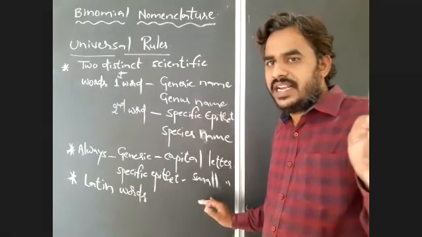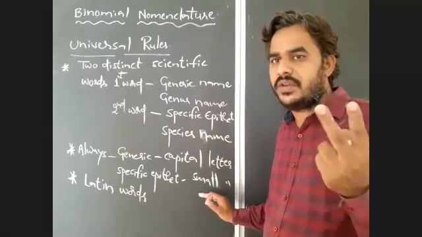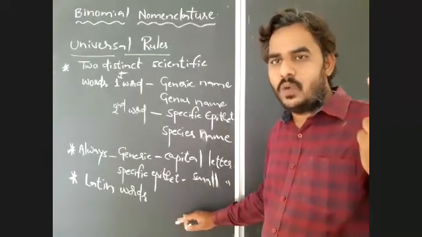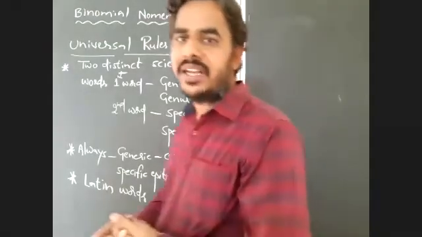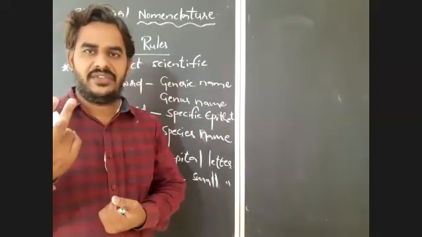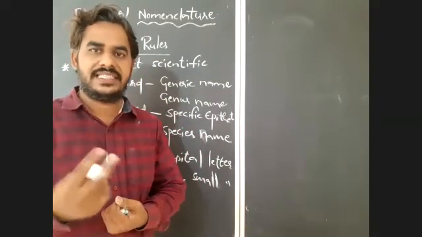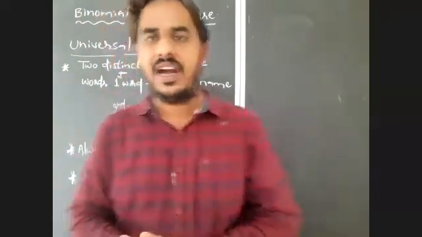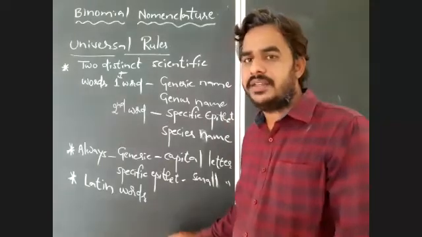So the two scientific words which are used as a scientific name are Latin words or are Latinized, or already have a Latin origin.